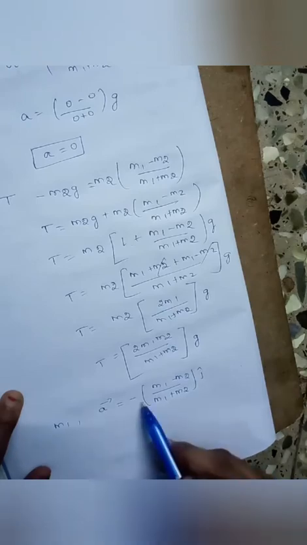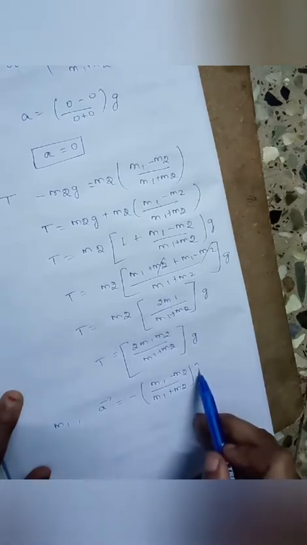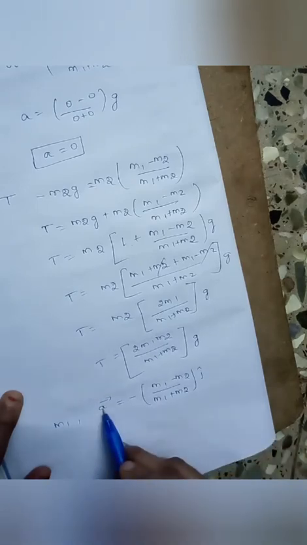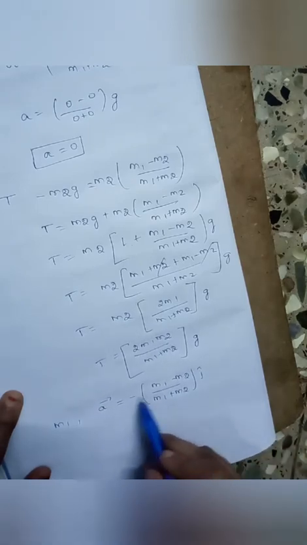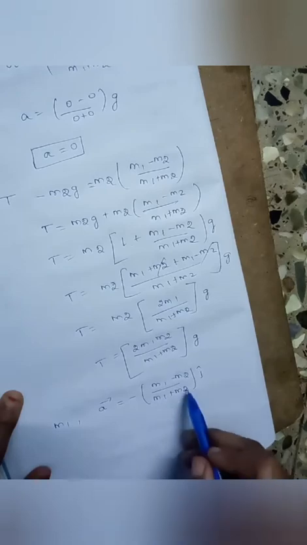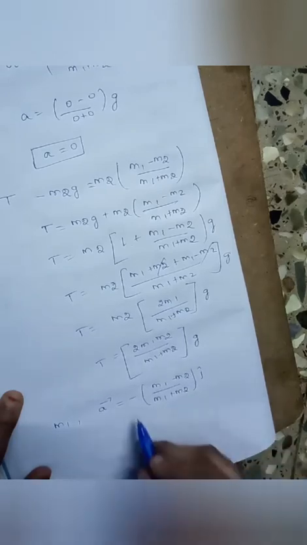So this j cap gives the direction in the y direction. Okay, so a vector is equal to minus m1 minus m2 divided by m1 plus m2 into j cap. This negative sign implies that the mass m1 comes downwards to lift the mass m2, right?